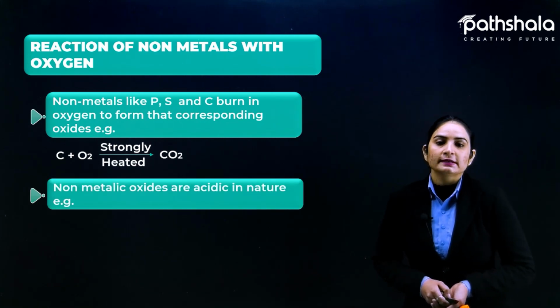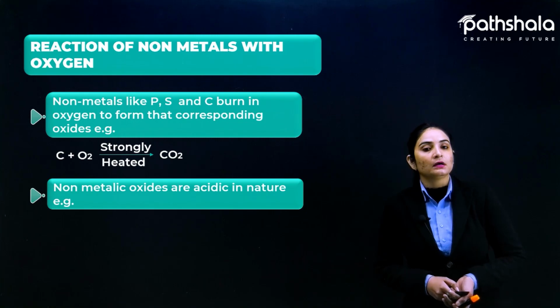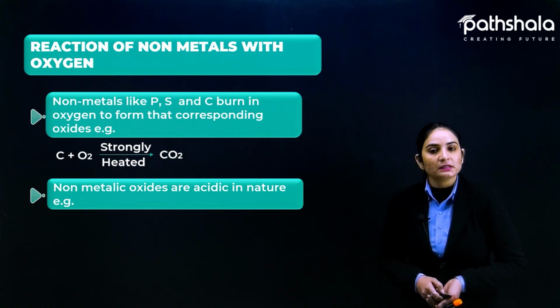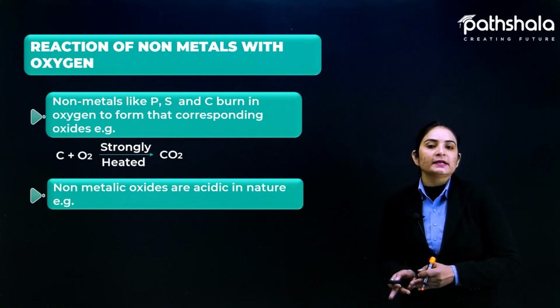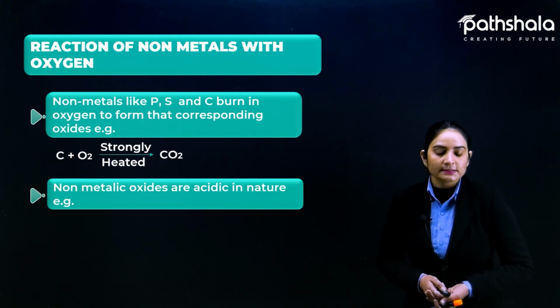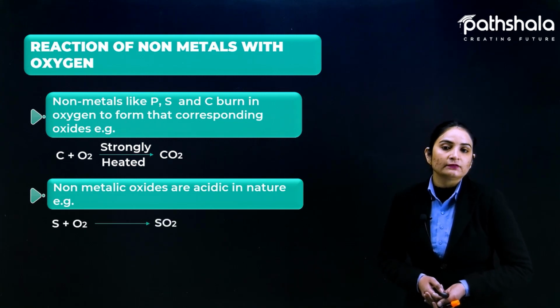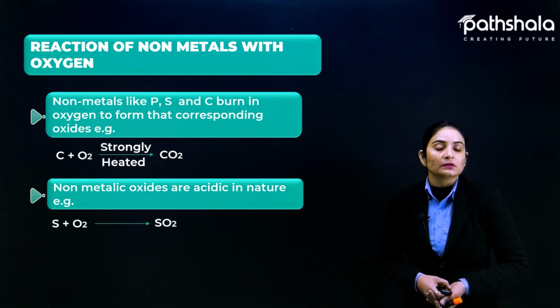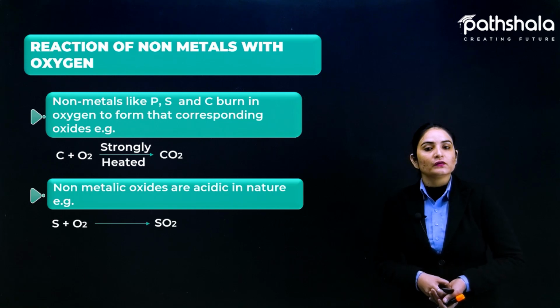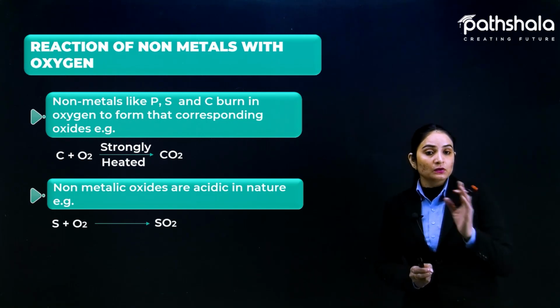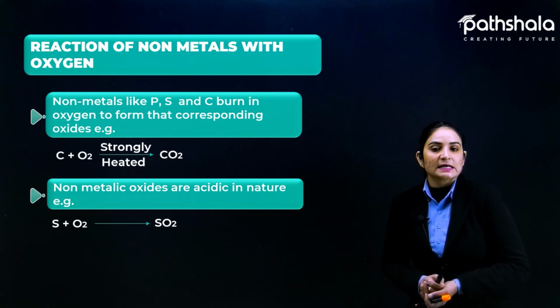Another important point here: understand that non-metallic oxides are acidic in nature, and what will the metallic oxides be? They will be basic in nature. There is a difference. Metallic oxides are basic and non-metallic oxides are acidic in nature. For example, sulfur plus oxygen produces sulfur dioxide, which is a kind of acidic oxide, which in turn also causes acid rain.